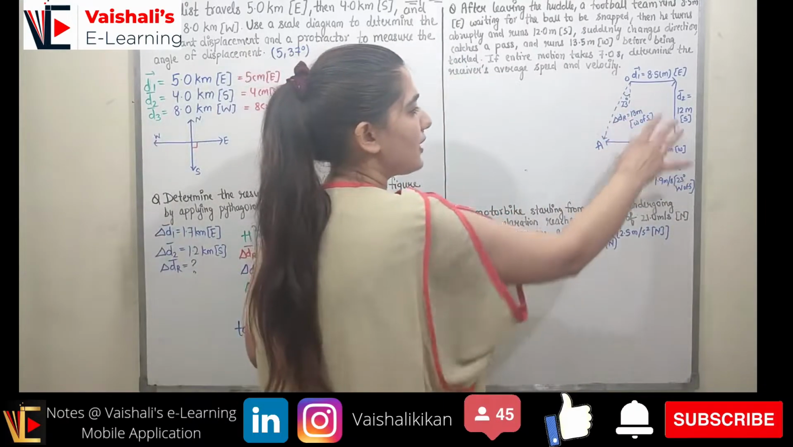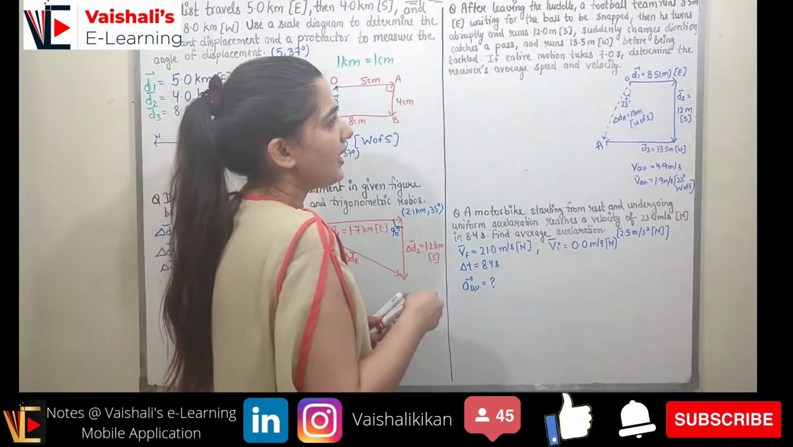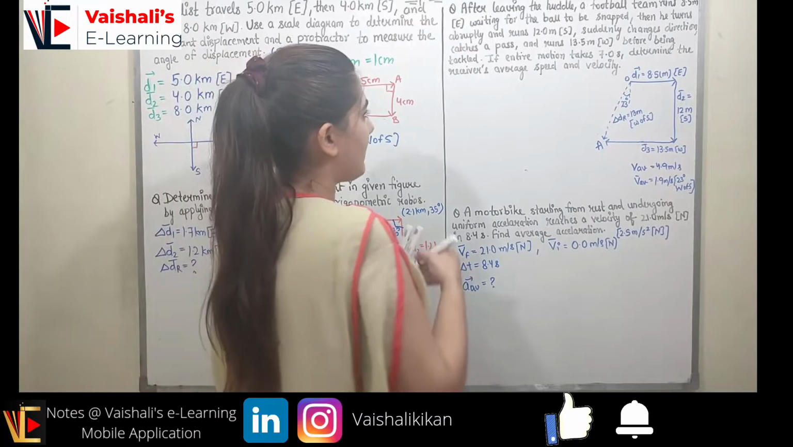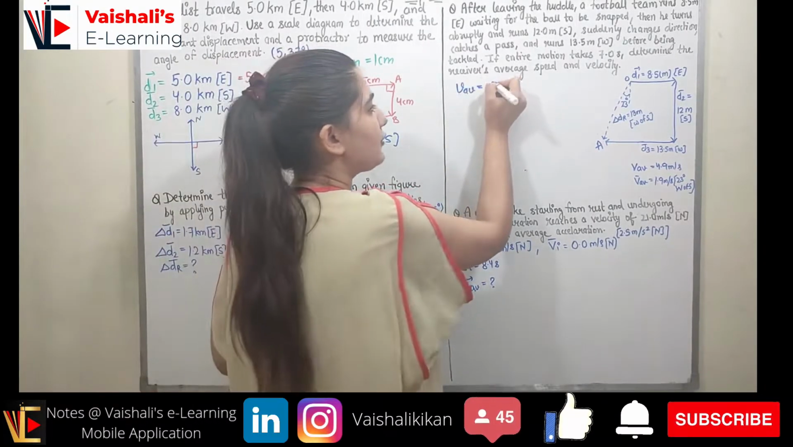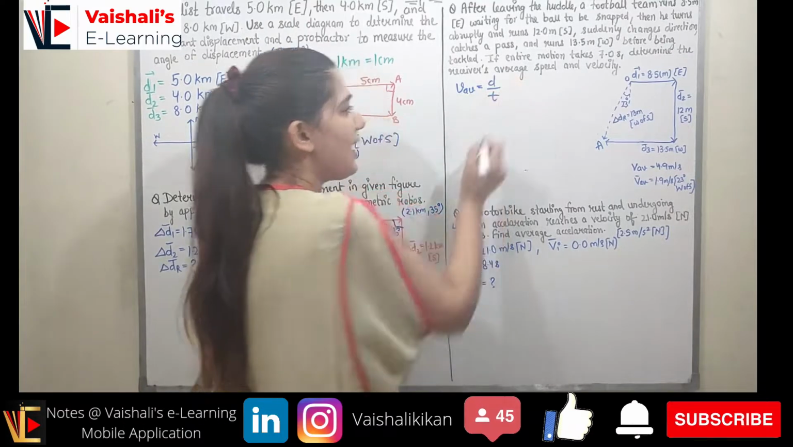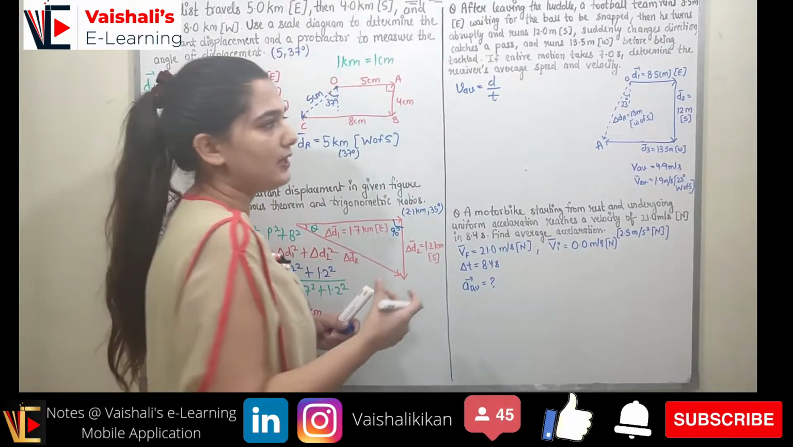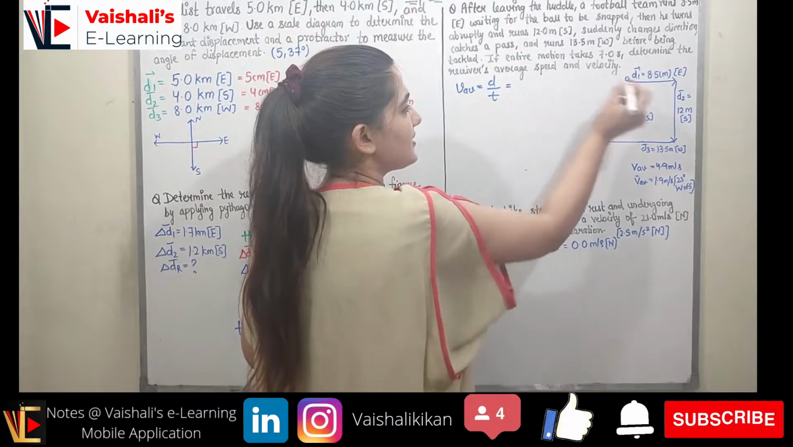So this is how you can trace its movement, and now we have to find the average velocity. For finding the average speed, we will calculate the total distance traveled and divide it by the total time taken. What is the total distance traveled?